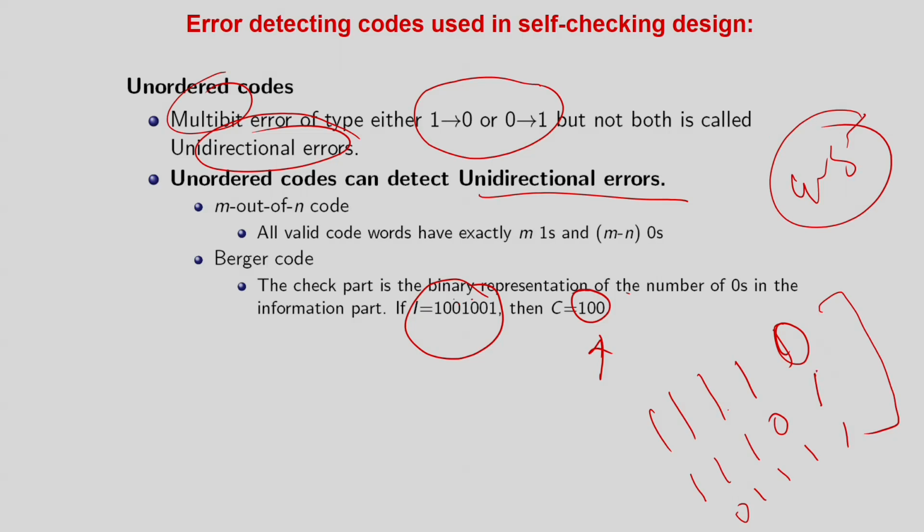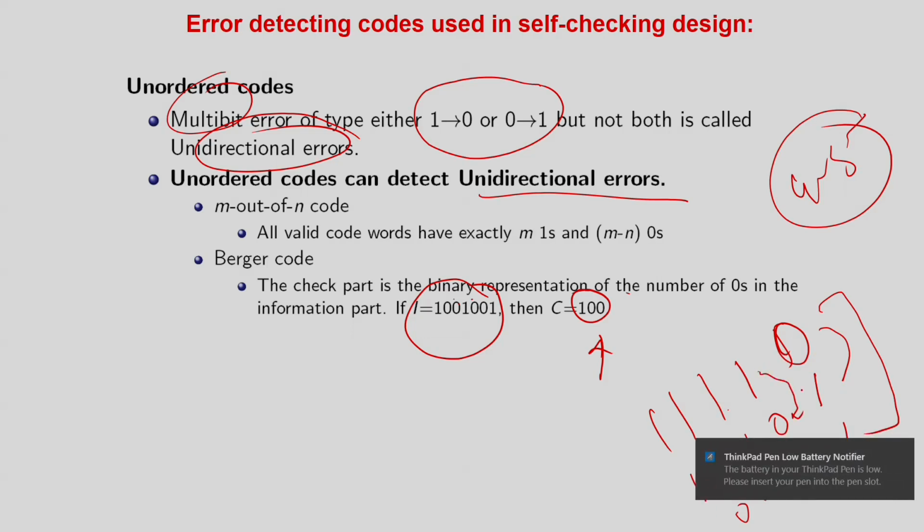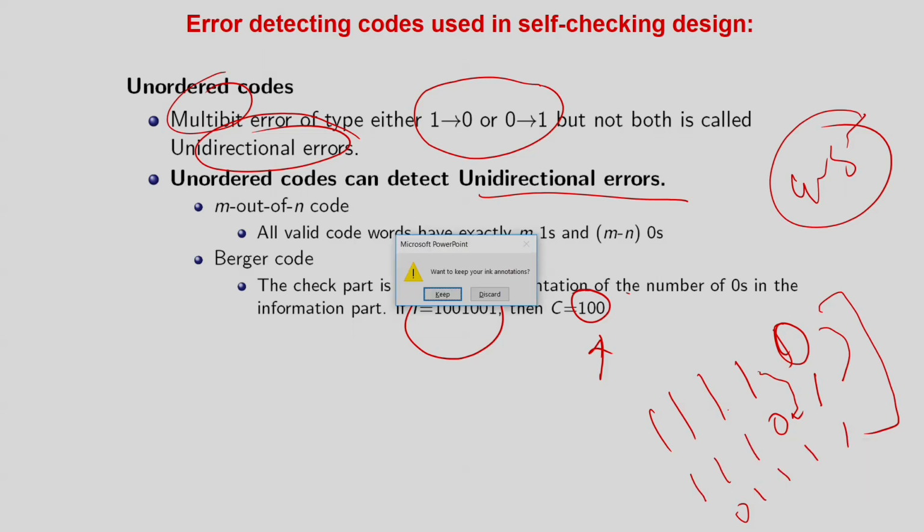Why? Because you see all the vectors will have at least 4 ones. So you can see that this one is having a 1, this is having a 0, here this is having a 1 and this is having a 0. So it means that none of them can actually cover each other. Similarly, if you look at the last 2 bits, this one is having a 0 and this is having a 1 and this is having a 0 and this is having a 1. So none of the vectors can cover each other. So one-hot encoding, where only 1 bit is a 1, and m out of n code, I have given the example with 4 out of 5, none of the code words can cover each other.